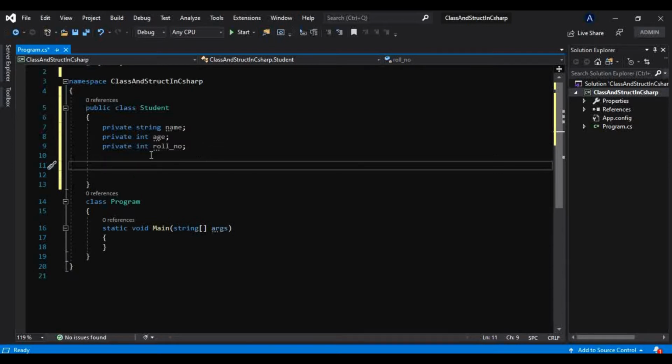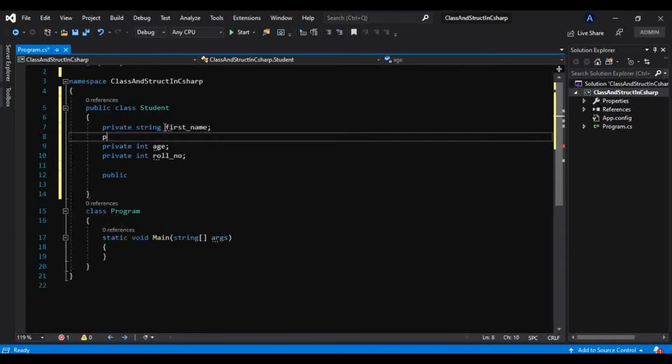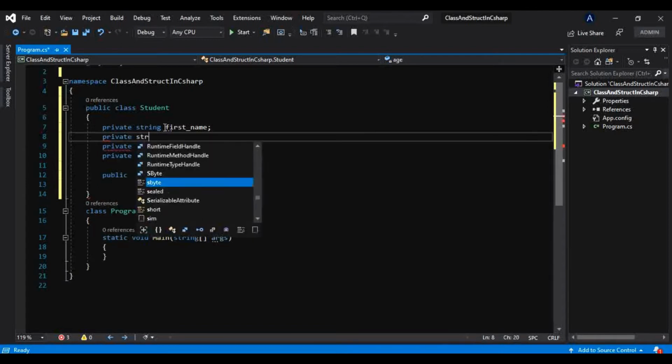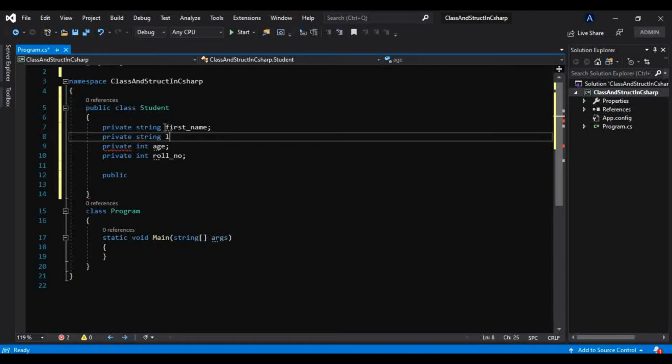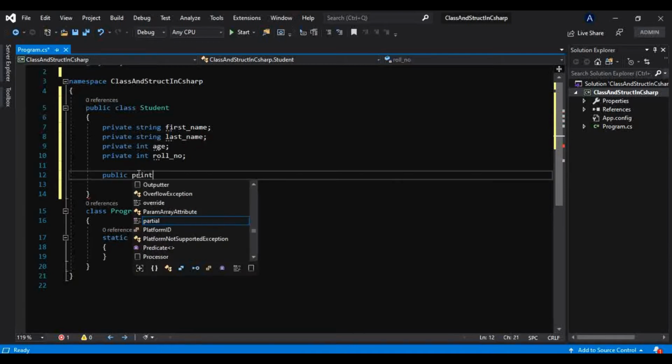And also we can have methods in our class. Let's have one method that will print a name, the name of a student. Let's say we have fields like first name and last name, and one method which will print the full name of that student.